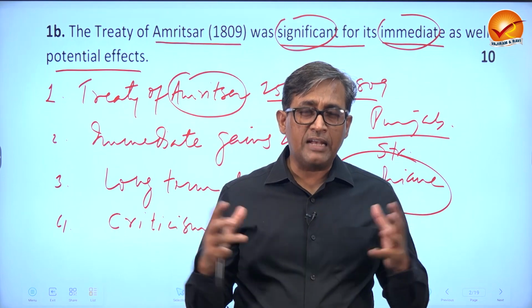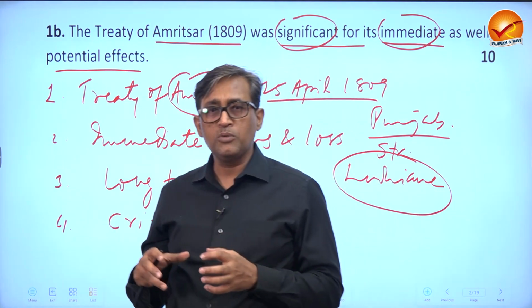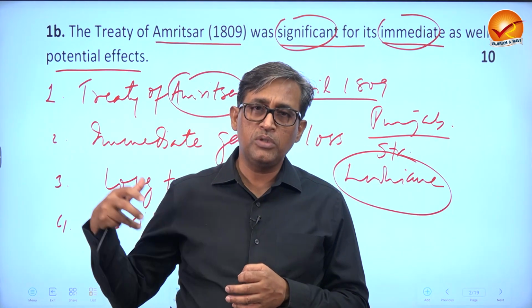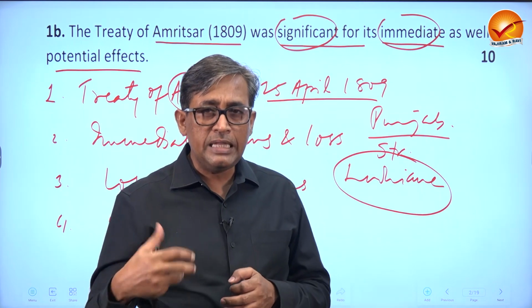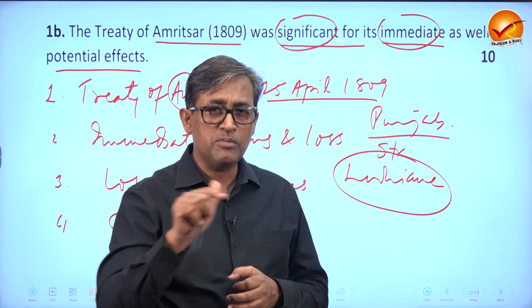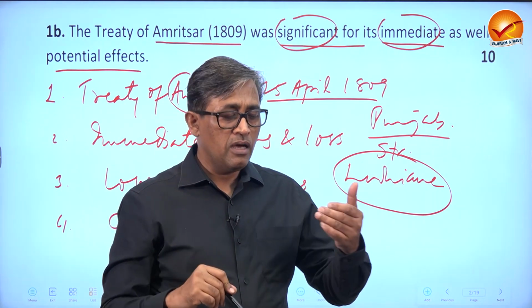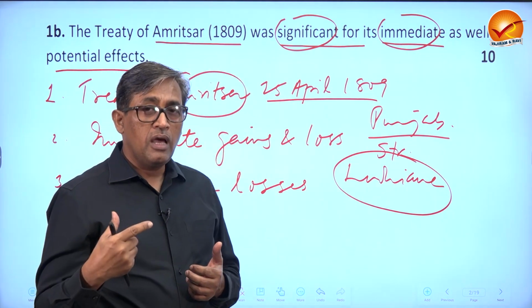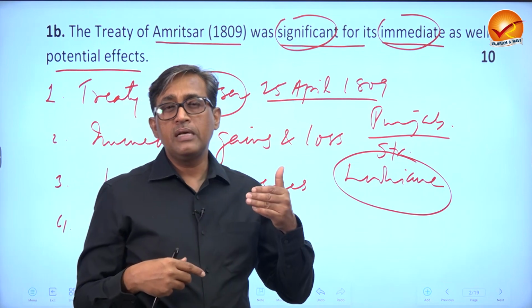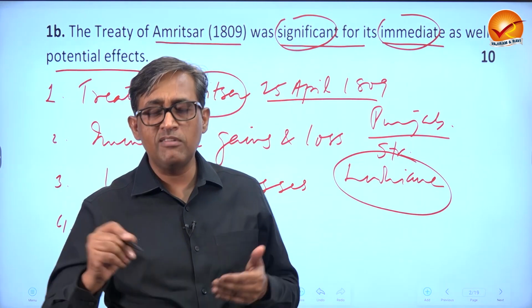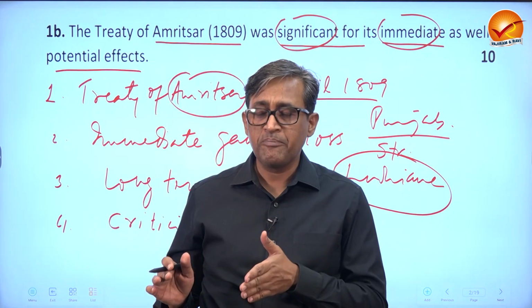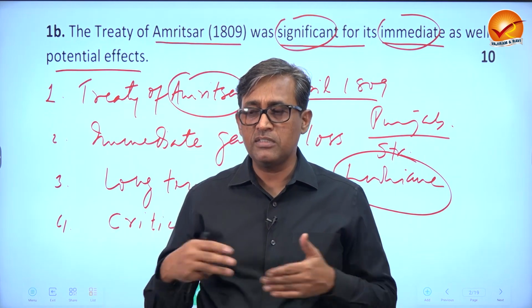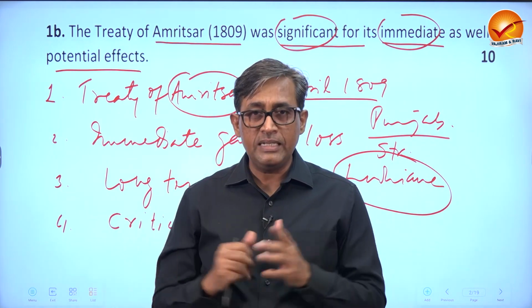Now, these are some strategies British adopted to first put pressure through their armed forces and then literally pressurize them to sign a treaty. Unfortunately, our Indian rulers did not show vision and long-term gain and losses when they were signing a particular treaty. This, of course, in our classes we discuss in more detail.